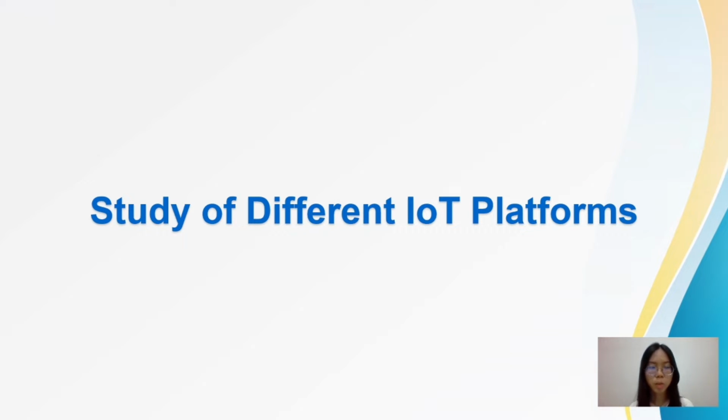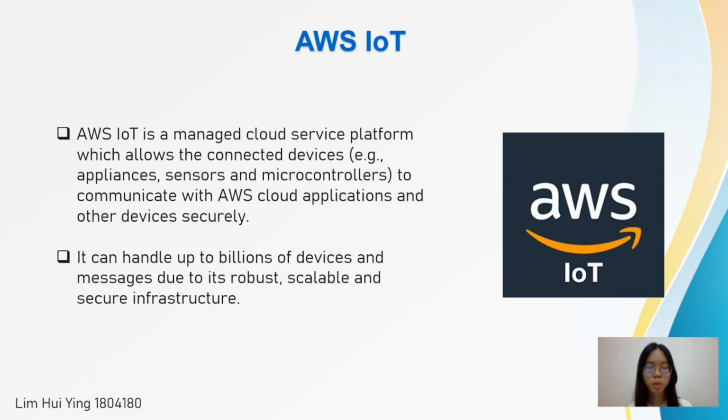Now I will talk about the study of different IoT platforms. One of the popular IoT platforms is AWS IoT. AWS IoT is a managed cloud service platform which allows connected devices to communicate with AWS cloud applications and other devices securely. It can handle up to billions of devices and messages due to its robust, scalable, and secure infrastructure.